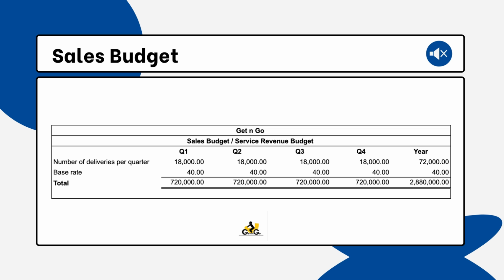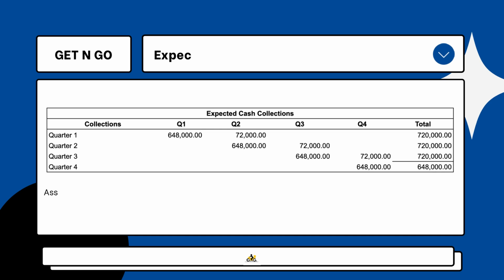Since the base rate is 40 pesos, multiplying it with the number of deliveries per quarter, we would yield 720,000 pesos. The total sales budget would be 2,880,000 pesos annually. Next, we have the business expected cash collections.